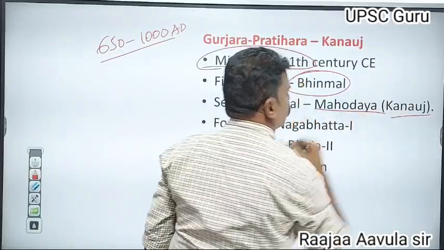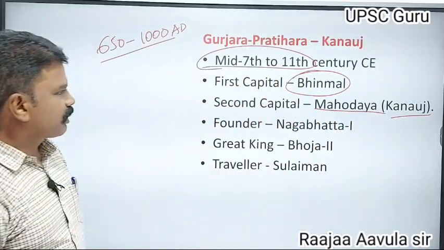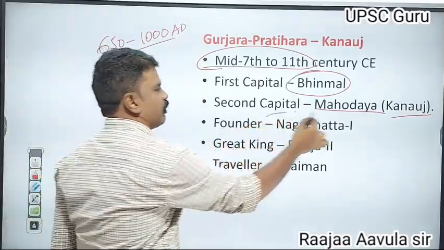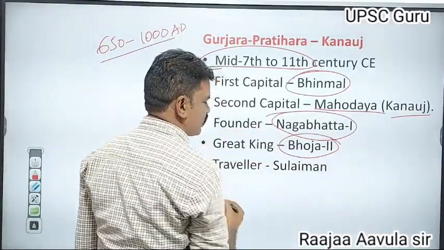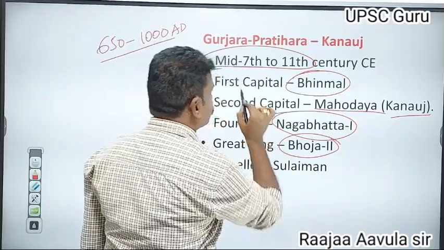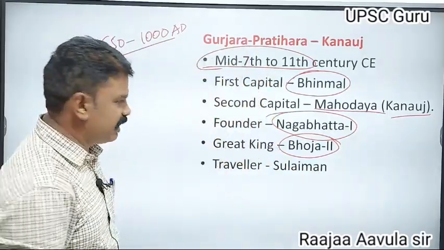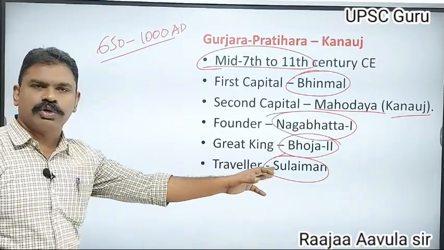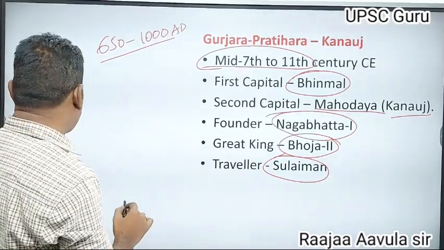Mahodaya is Kannauj. Founder of the Gurjara Pratihara kingdom was Nagabhatta. Bhoja too was a great ruler. During the Gurjara Pratihara period, the Arab traveler Suleiman visited the kingdom.